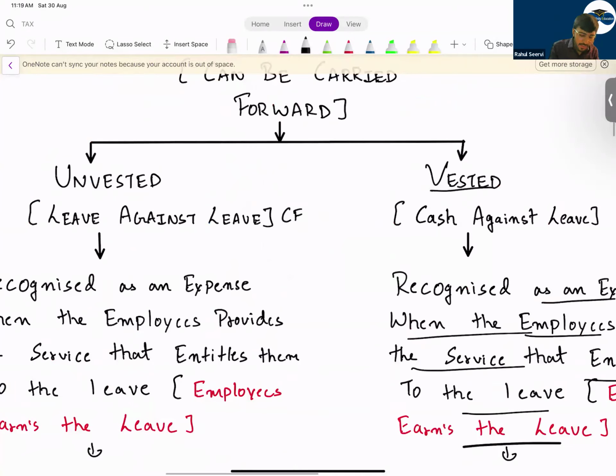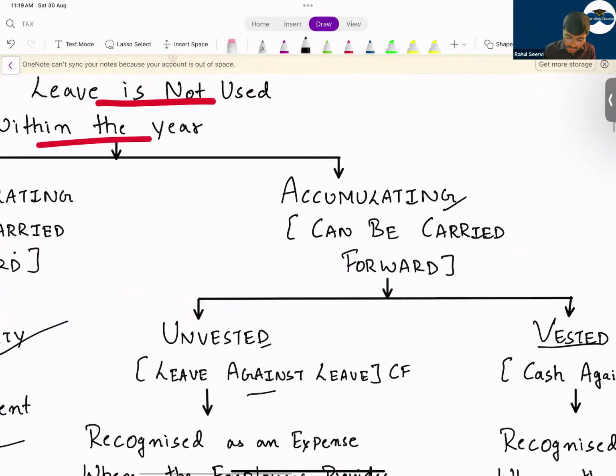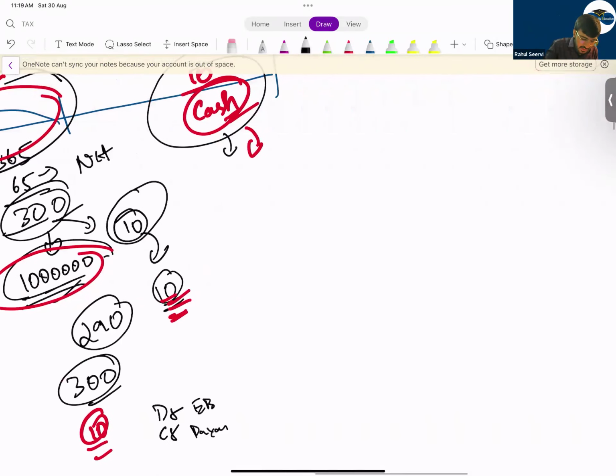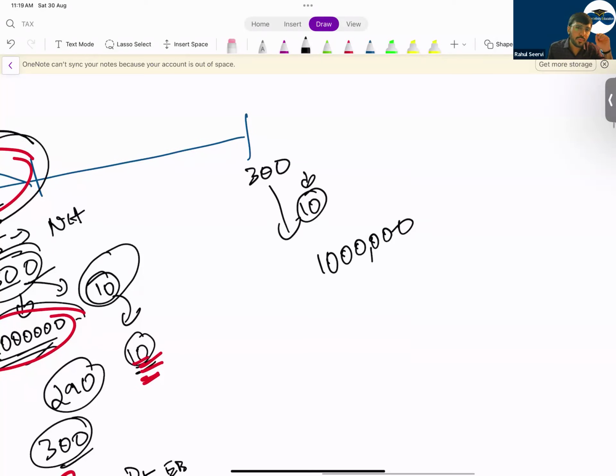But in case of leave, what will happen? In case of leave, the company is saying that you can carry forward this leave. We will not give you cash. In the next year, what can you do? Next year also you have to work 300 days, and 10 days you can take as leave. Each year 10 days you can take leave. Even though you take this leave for 10 days, you will be getting the payment of how much? You will be getting the payment of 10 lakh rupees only. Now understand. So next year also, what is the salary the employee will receive? 10 lakh rupees only. Now coming to an important point here.